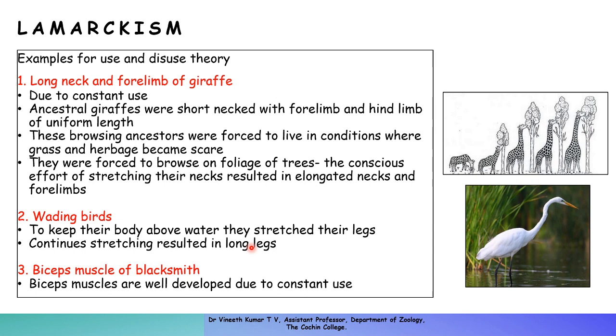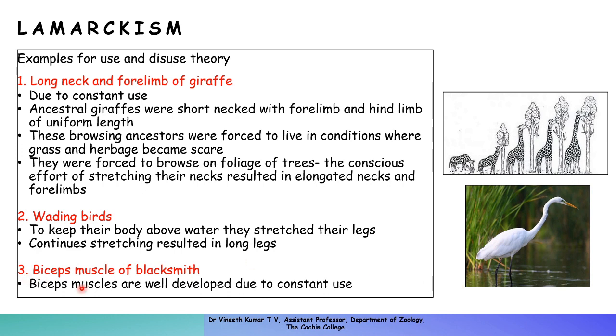They didn't have much food on land, so they started to invade ponds to catch insects and fishes. To avoid their body touching water, there was an internal urge in the terrestrial birds, and that internal urge resulted in stretching of the legs. Such long legs resulted. So that is another example of the use theory.